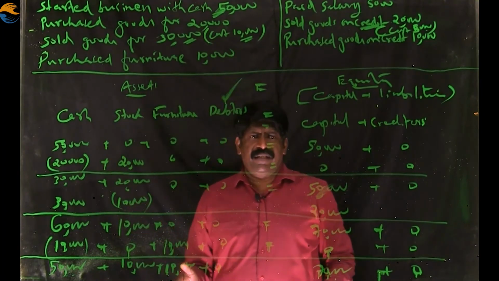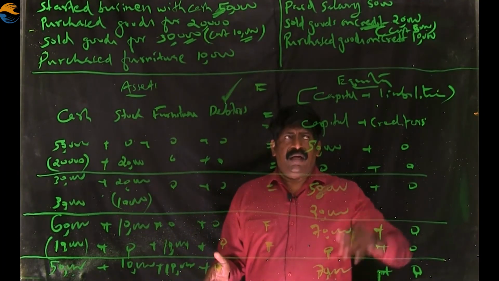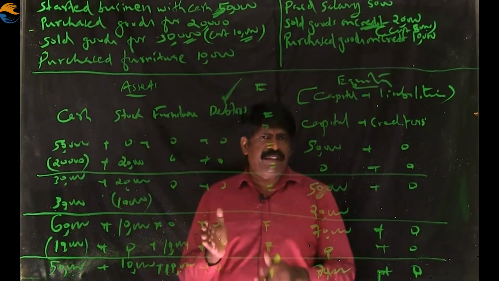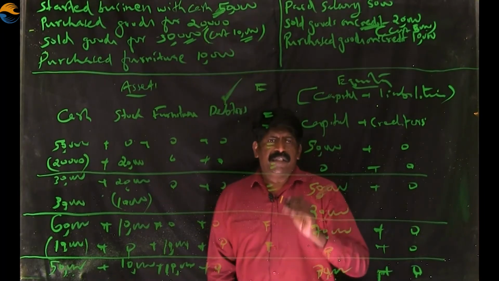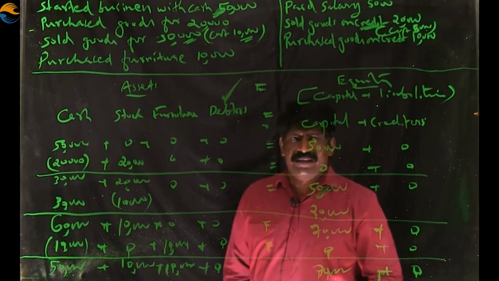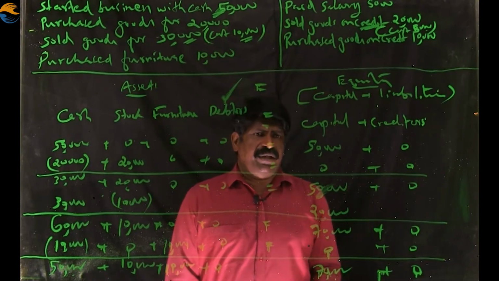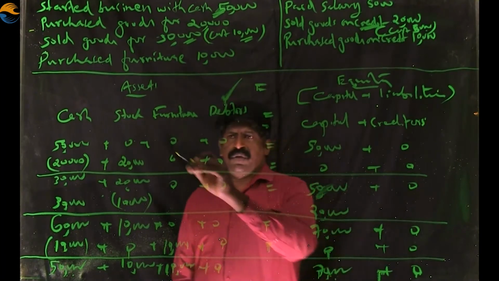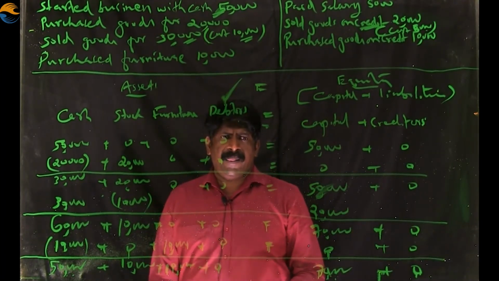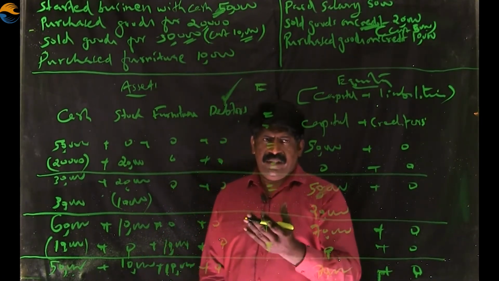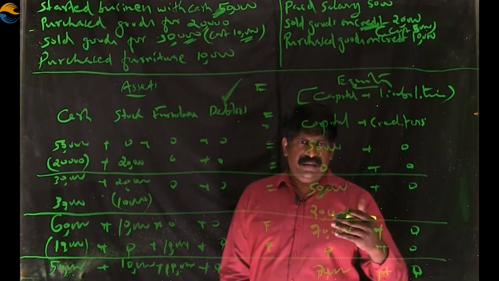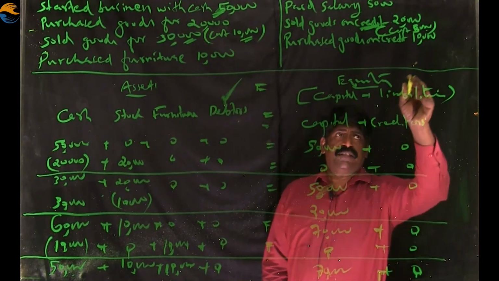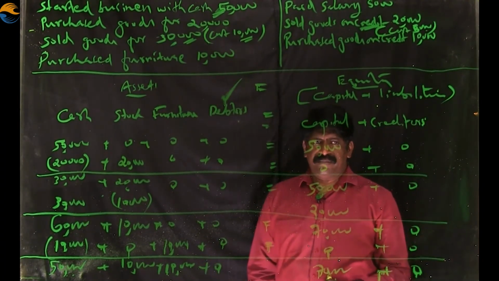When stock reduces by 5,000 and debtors increases by 20,000, the net effect will be 15,000. 15,000 is the profit here. This profit is to be adjusted with the capital on the right side. Profit is to be added with the capital. So the net effect will be like this. Stock reduced by 5,000. Debtors increase by 20,000. Capital increases by 15,000. The last transaction is purchase goods on credit.